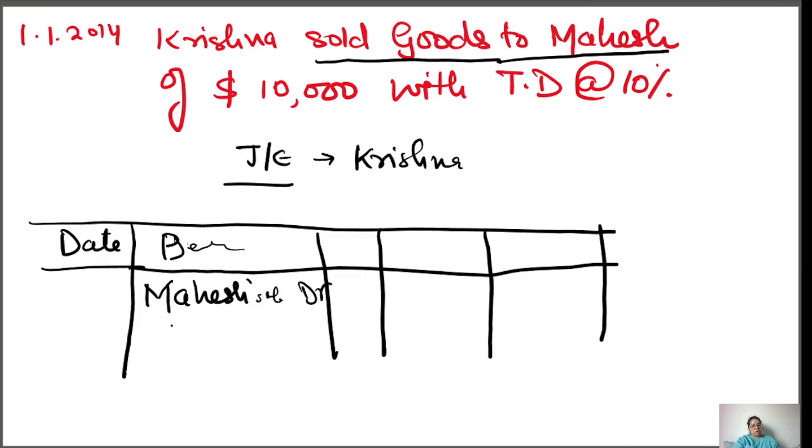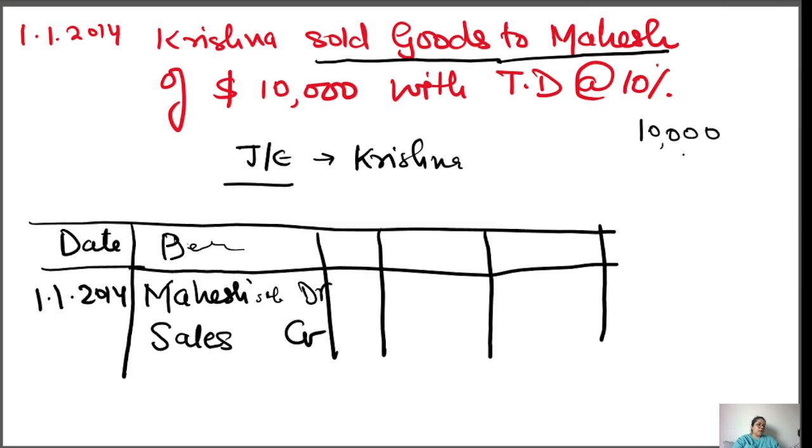Because Mahesh is not giving you the money, and you made a sale, so sales credit, and the date is 1/1/2014. So the general entry, I guess you all know. So make a simple general entry, and then I'm showing you this working.